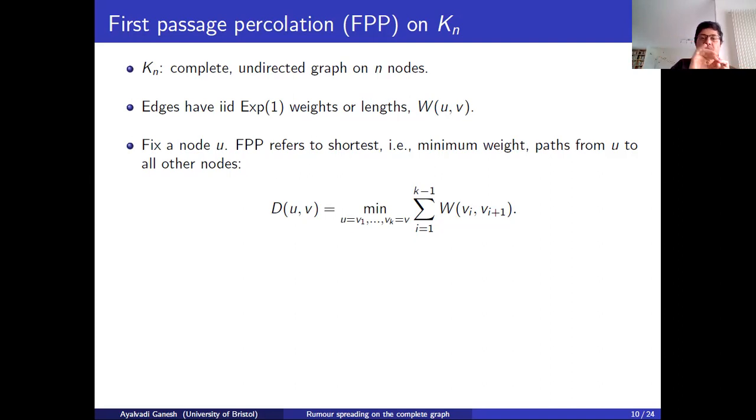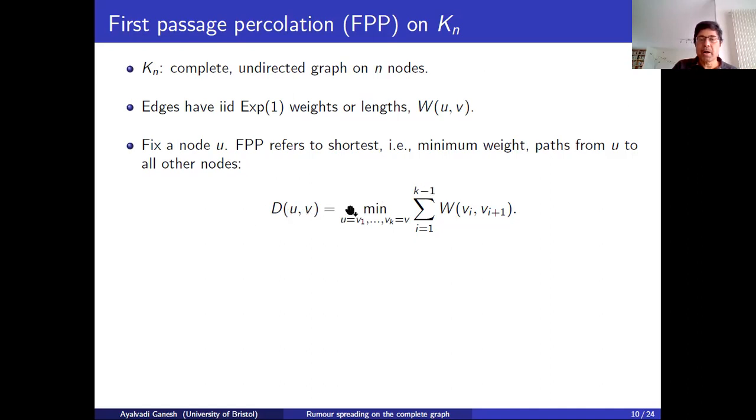By shortest, I mean the minimum weight path. So there's an edge between U and V with length WUV. But maybe the smallest weight path is to go from U to W and then W to V. If these two weights add up to less than WUV, then that's a shorter path. Or maybe you want to go through 10 intermediate nodes. We don't know how many intermediate nodes you want to go through.